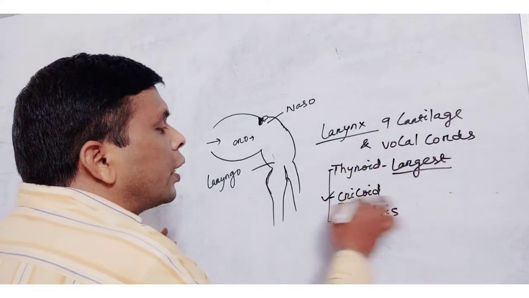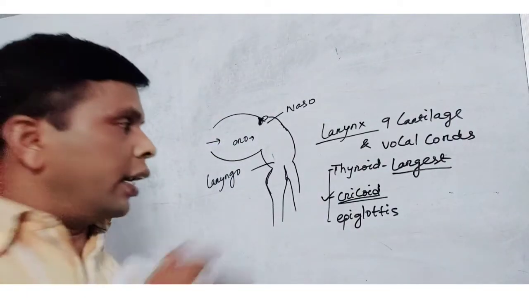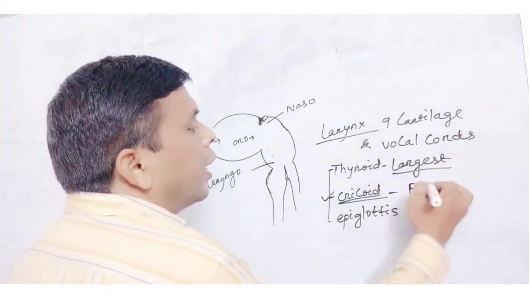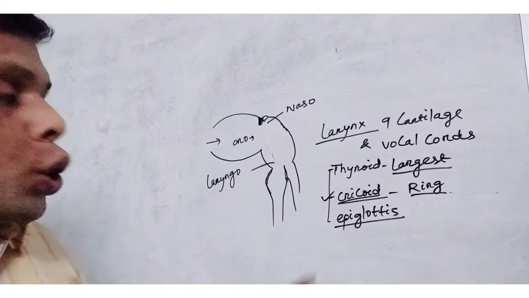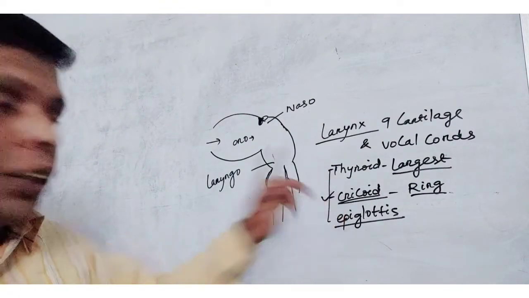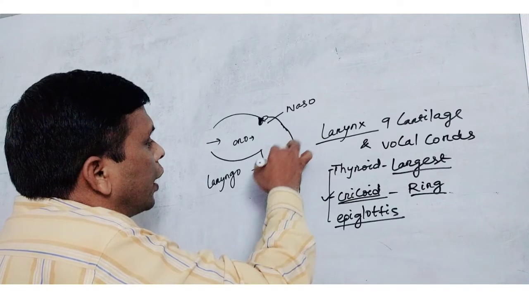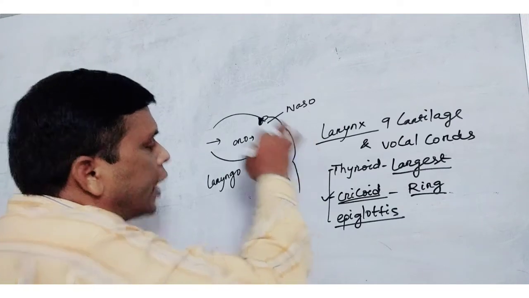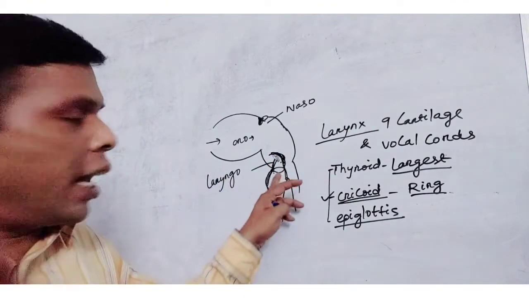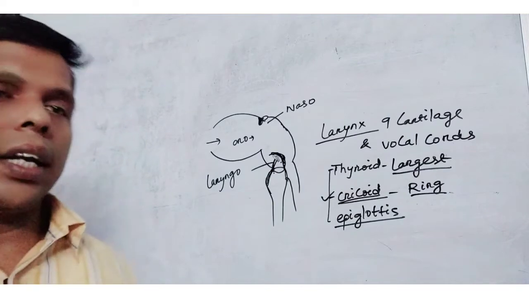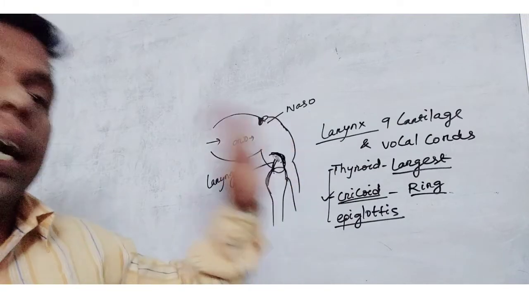Below the thyroid cartilage, the cricoid cartilage is present. It is a ring-like cartilage. The epiglottis is attached to the inner surface of the thyroid cartilage. Suppose this is the thyroid cartilage, the epiglottis is like here. Above it, the opening is the glottis. The epiglottis is above, but it is attached to the inner side of the thyroid cartilage. Okay, these are the 3 unpaired cartilages.